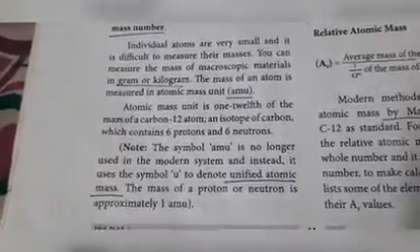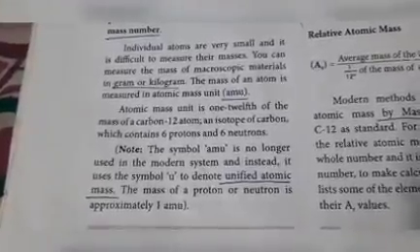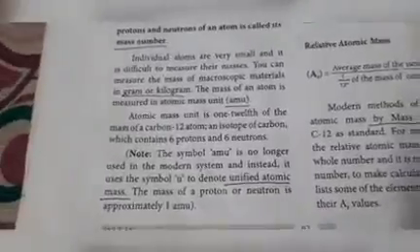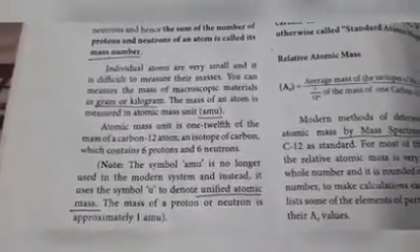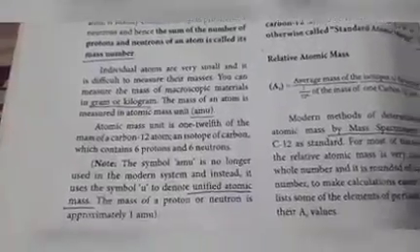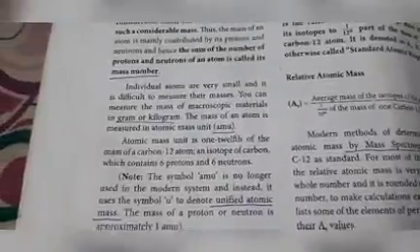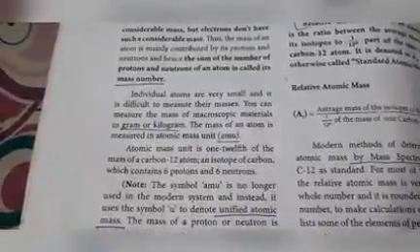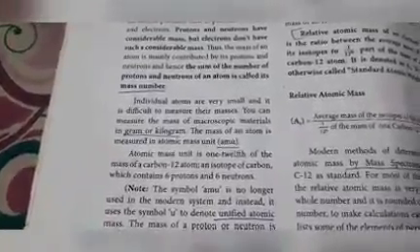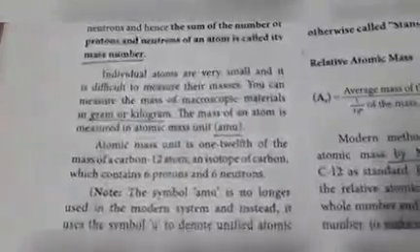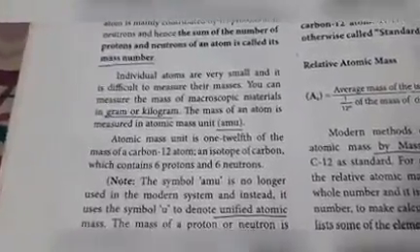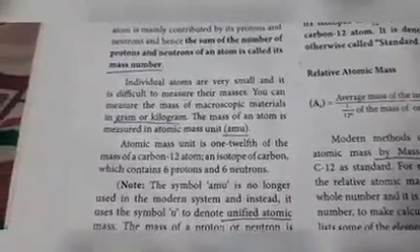Atomic mass unit is 1/12 of the mass of a carbon 12 atom. If you separate a carbon 12 atom into 12 parts, then one part is equal to one atomic mass unit. So, atomic mass unit is 1/12 of the mass of the carbon 12 atom.